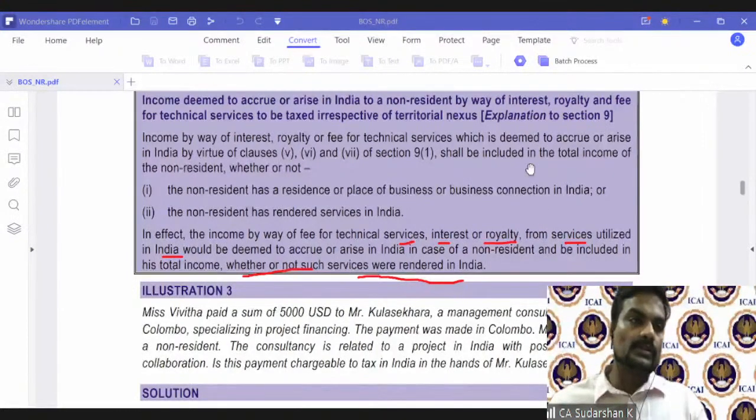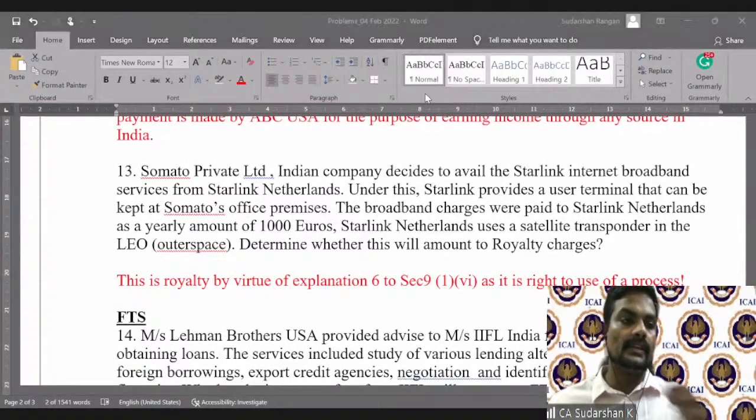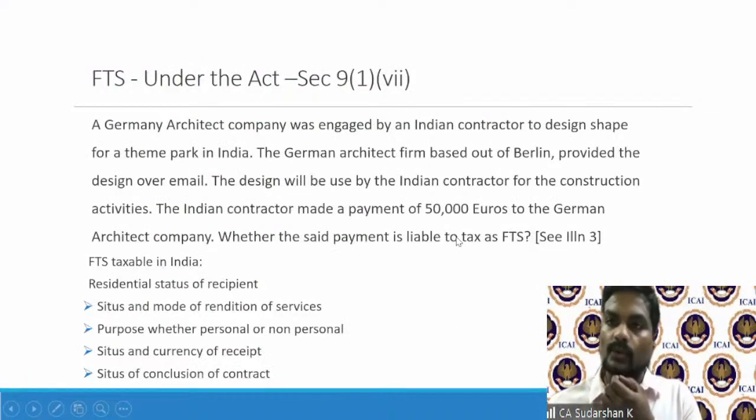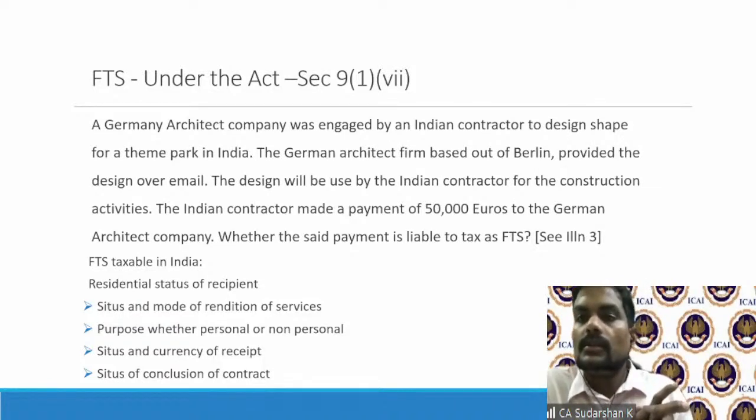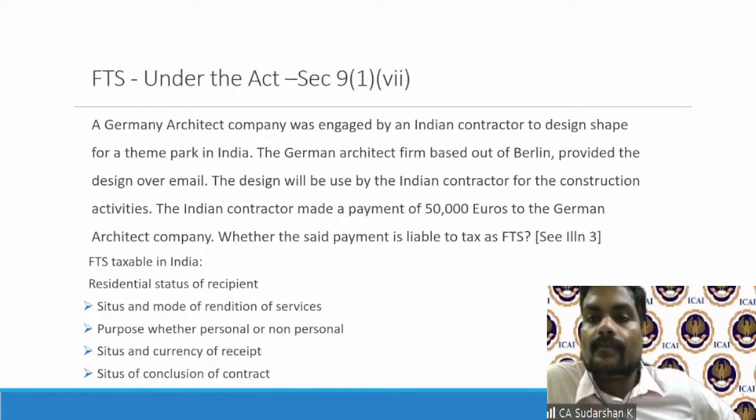So coming back to this particular question, the German company here is liable to tax because in 2012 an amendment was made whereby it was very clearly mentioned that we are not concerned about rendering; as long as it is utilized in India, section 9(1)(vii) will trigger.